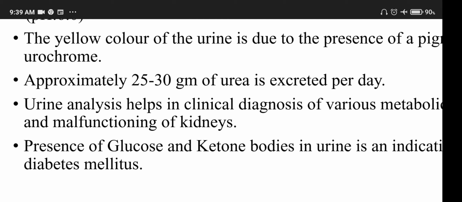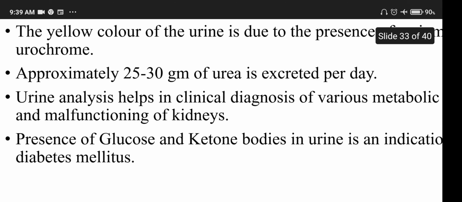Urine analysis is used in clinical diagnosis of various metabolic activities and malfunctioning of kidneys. Presence of glucose and ketone bodies in urine is an indication of diabetes mellitus.